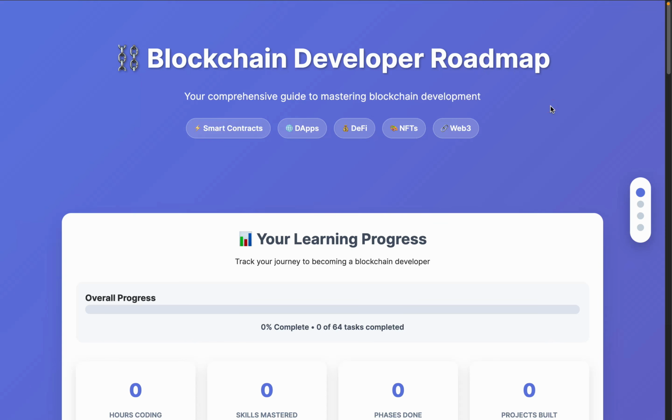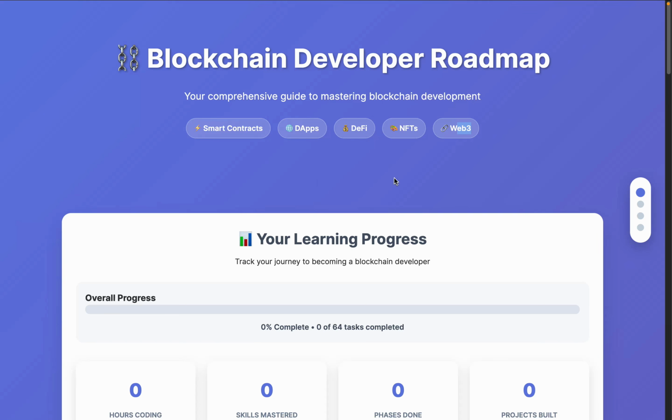First you have to understand, before you jump straight away into blockchain development, what prerequisites you need to have and what exactly you're going to learn in blockchain development and how it's different from normal development. So first let's talk about what things you're going to learn. The entire blockchain development revolves around these 5 modules: smart contract, dApp, DeFi, NFT, and Web3.